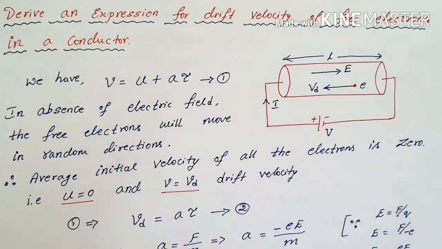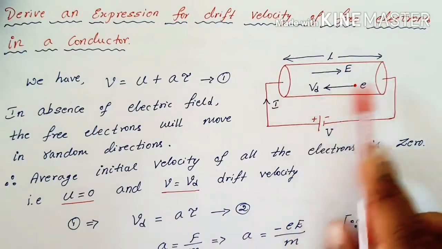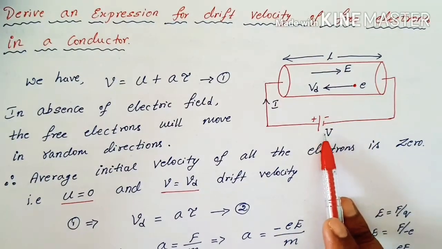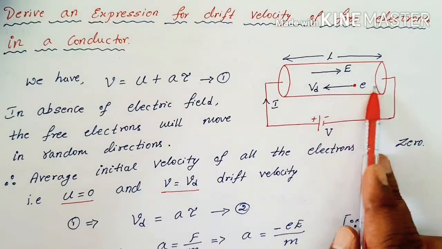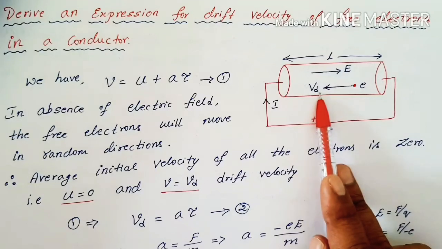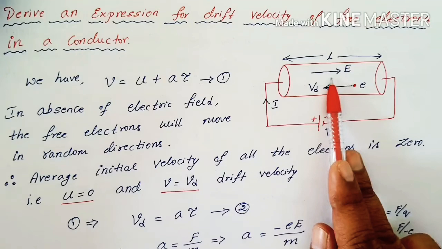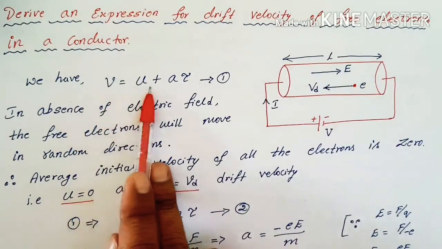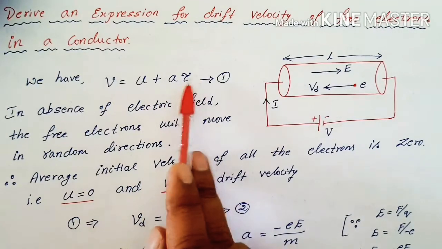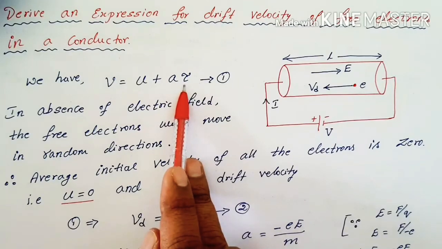Now let's solve for a drift velocity expression here. So consider a conductor having a length L, which is connected to a battery or a cell of potential difference V. Then electrons start to move from one end to another end with the drift velocity Vd, and it is going opposite to the electric field setup, right? So here we know this equation of motion, v is equal to u plus at. Instead of t I am using the symbol tau. This tau denotes the relaxation time.